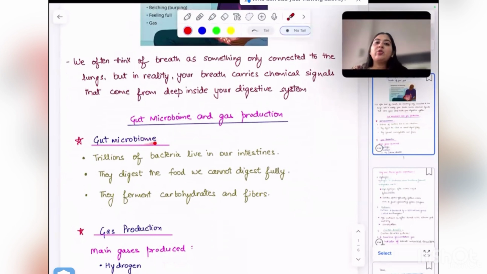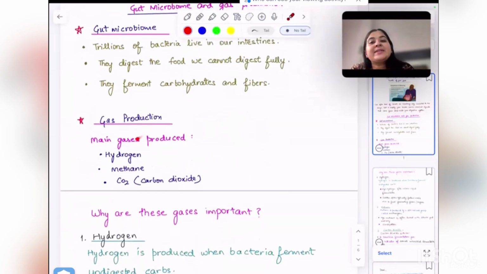The gut microbiome has trillions of bacteria which live in our intestines, and they digest the food we cannot fully digest. They also ferment carbohydrates and fibers. The type of gases we produce after food digestion actually represents the type of gut microbiota you have, what kind of microbiome you have. So the main gases produced in this are hydrogen, methane, and carbon dioxide.